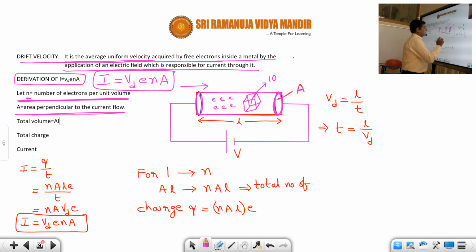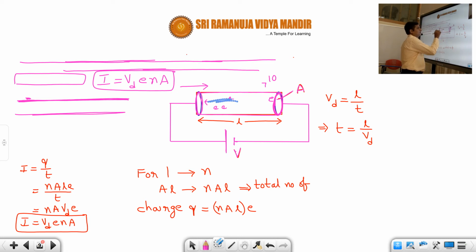Just now, students, I explained what drift velocity is. Whenever we connect a battery of voltage V, what will happen? The electrons will experience a velocity of how much? Drift velocity of Vd. Suppose there is an electron here, coming toward this side, with a velocity of Vd, the drift velocity. With this velocity it will travel a distance of length L in time t.